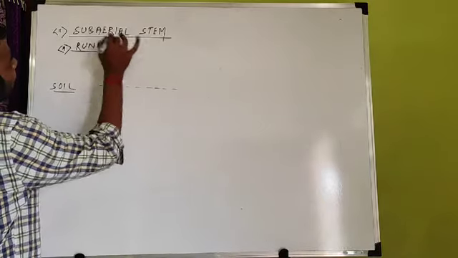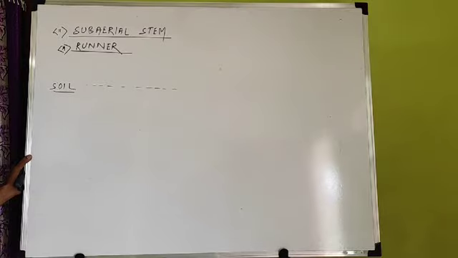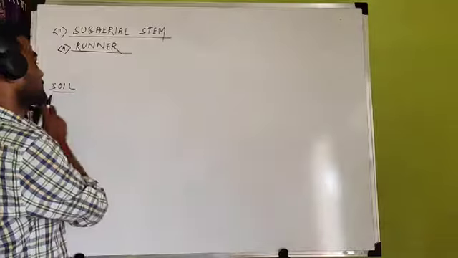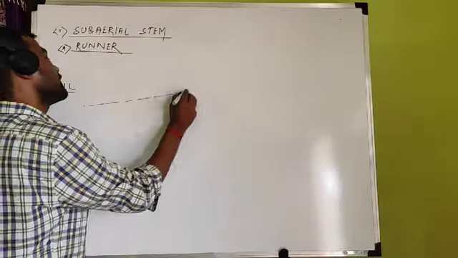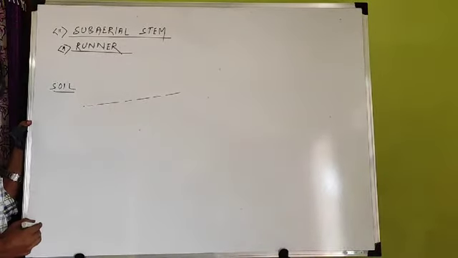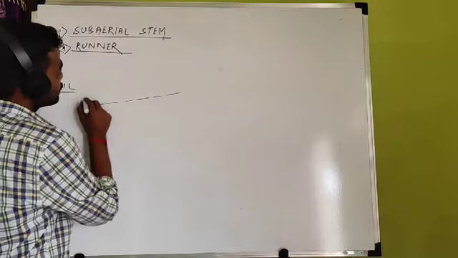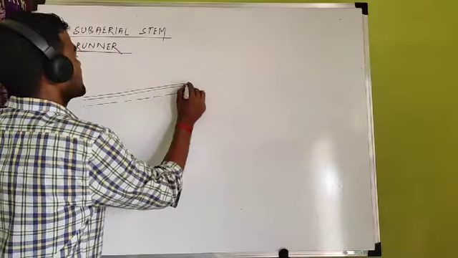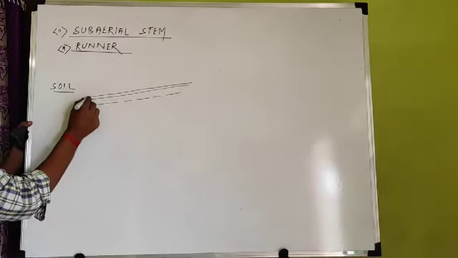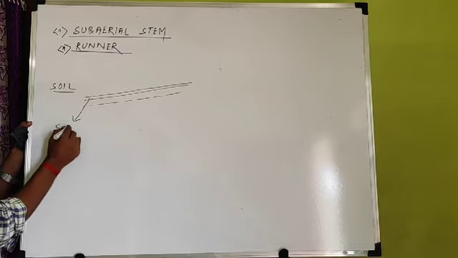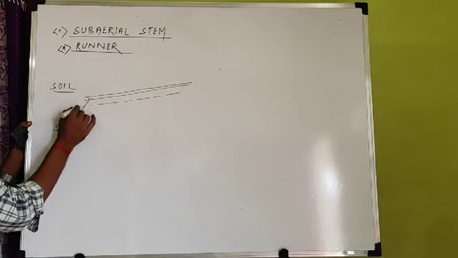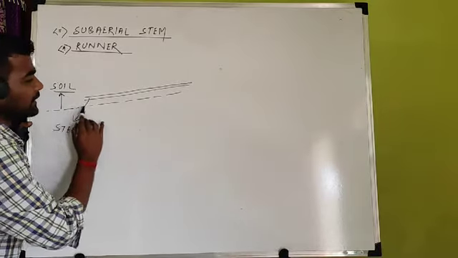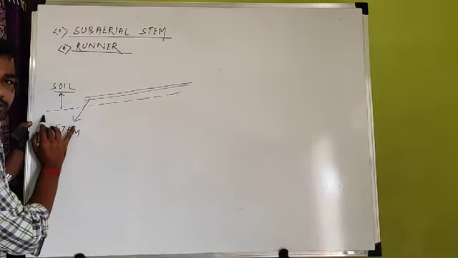Number 1 type of subaerial stem is a runner. And how are these runners found? This is the soil surface. I am showing this is the soil surface. This type of stem grows horizontally like this. This is a horizontally growing stem. This is the soil surface. This line indicates the soil surface.